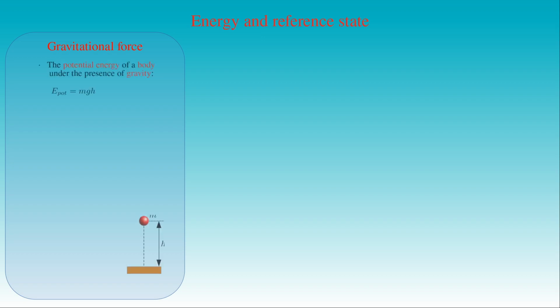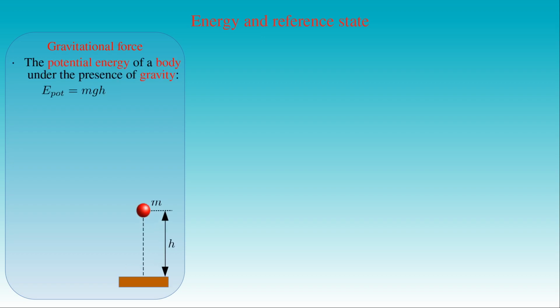Based on this criterion, we can immediately determine whether gravitational force is conservative or not. We already computed the potential energy of a body of mass m at the height h, which is equal to the mass m times the magnitude of the gravitational acceleration g times the height h. If we choose a Cartesian coordinate system with its origin at ground and the z-axis pointing upward, we can write the height h as the z-coordinate of the body's position.